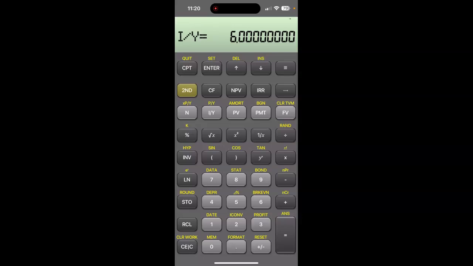We don't have a present value here, so we will press 0 as the present value. PMT is the regular payment, and because you are paying, PMT will always be negative. So enter negative 1000 and then press PMT, and now you will press compute and then future value. You will get the same future value that you got using the formula.